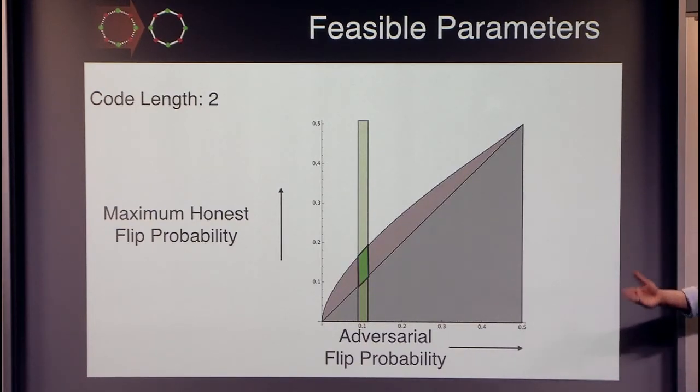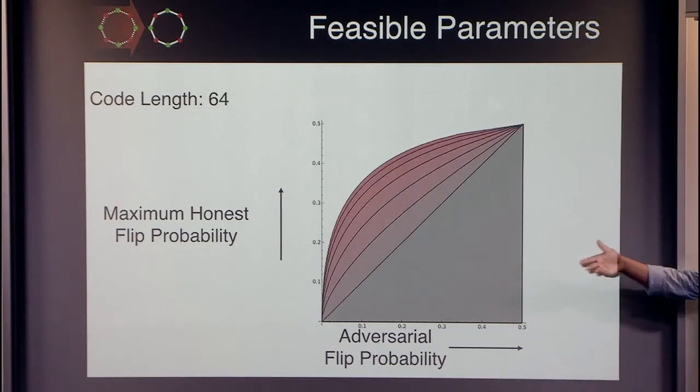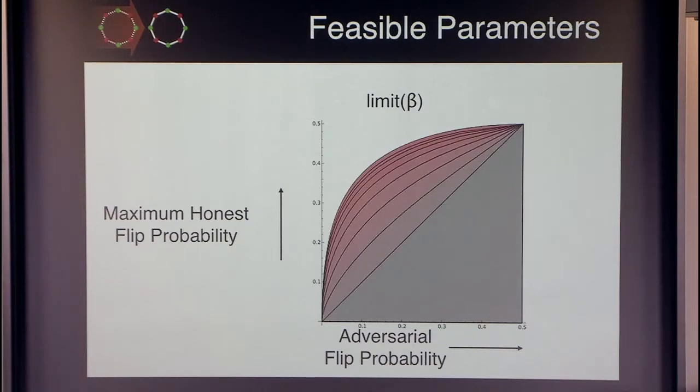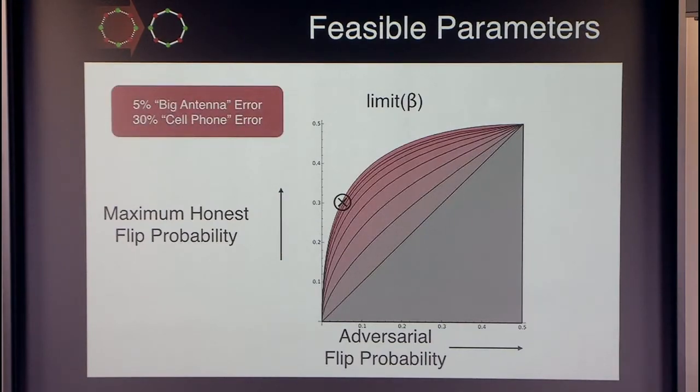Now, if we are using encodings of greater length, more and more parameters start experiencing capacity inversion. This space keeps on increasing until it hits a limiting curve. I call it the limit beta curve. Let me give an example of what kind of parameters our protocols can achieve. So suppose there exists a binary symmetric channel in which the honest receiver has alpha equal to 30%, and the adversarial receiver has beta equal to 5%. Then our protocol constructs oblivious transfer from such versions of the elastic binary symmetric channel.